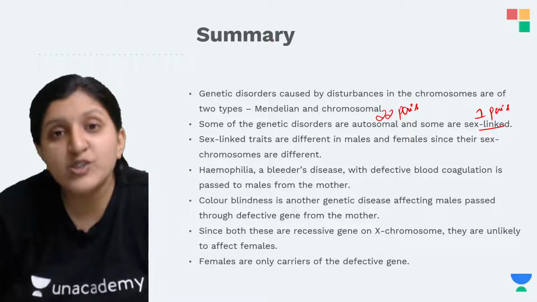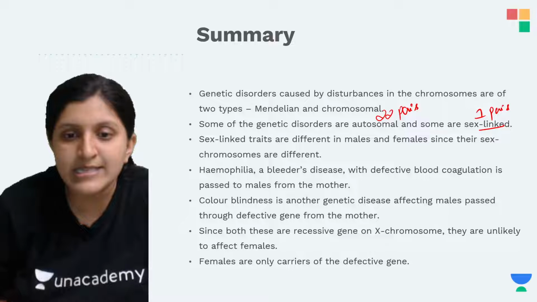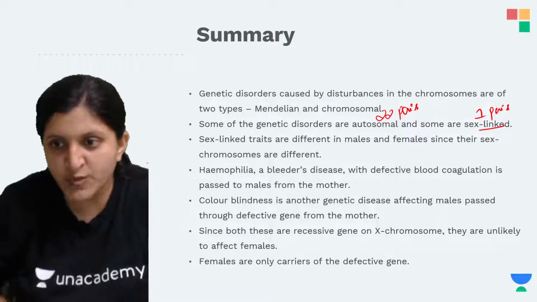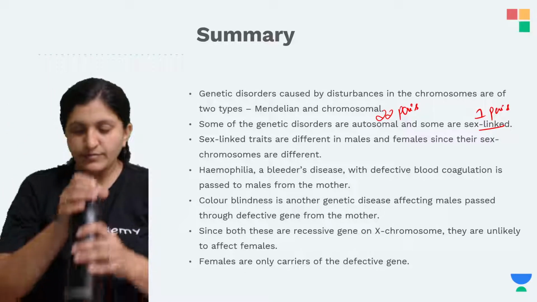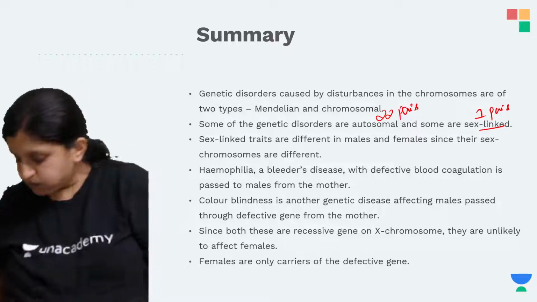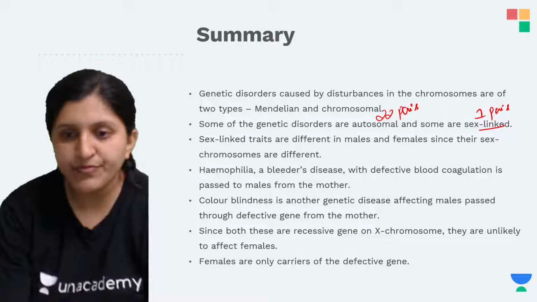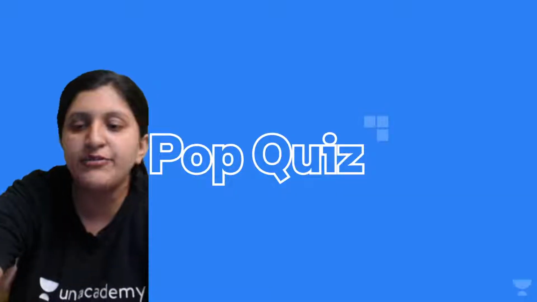Only if both the X chromosomes are affected can there be a disease condition. Since both these are recessive genes on the X chromosome, they are unlikely to affect females. Females are only carriers of the defective gene.